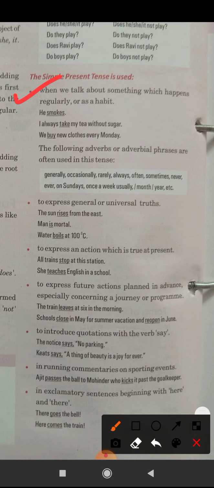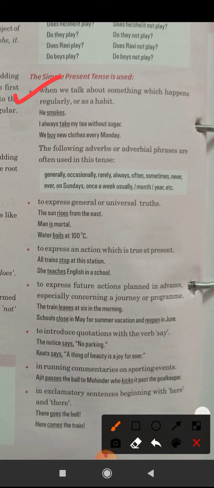To express future actions planned in advance, especially concerning a journey or a program. For example, the train leaves at 6 in the morning. Schools close in May for summer vacation and reopen in June. Okay. These things are always scheduled. It happens generally every year. The train leaves at 6 in the morning. It happens every day. Okay.